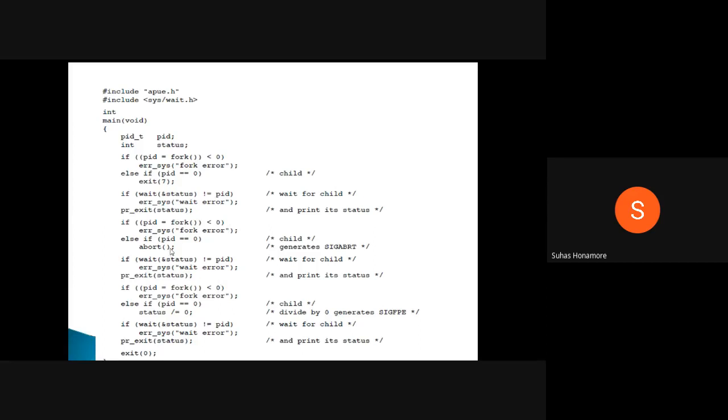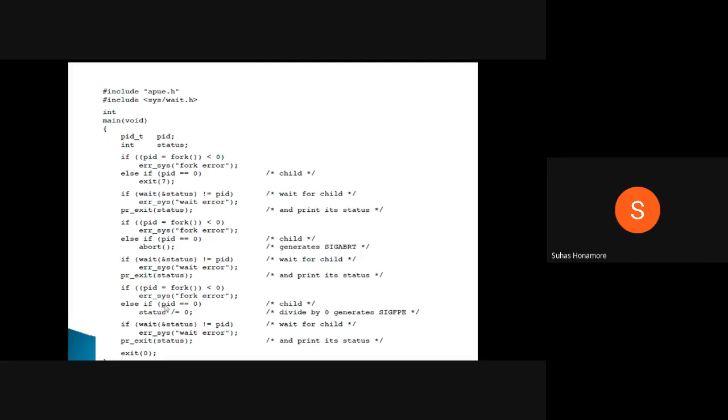So here the second process, process 4, is created, and here again it's terminated by abort. Now again in this if condition we are creating it. So fork we are creating again, so again you will have two processes.